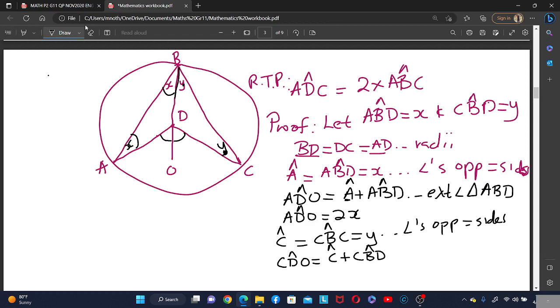The reason is this is an exterior angle. Angle CDO is an exterior angle. The exterior angle is equal to the two opposite interior angles of a triangle.